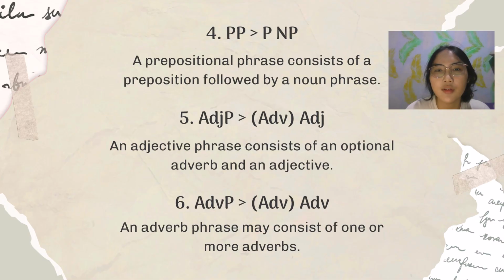The next is number 4. PP, prepositional phrase, can consist of a preposition followed by a noun phrase. The next is number 5. Adjective phrase can consist of an optional adverb and an adjective, ADJ and ADV. The next is number 6. ADVP, adverb phrase, may consist of one or more adverbs, ADV.